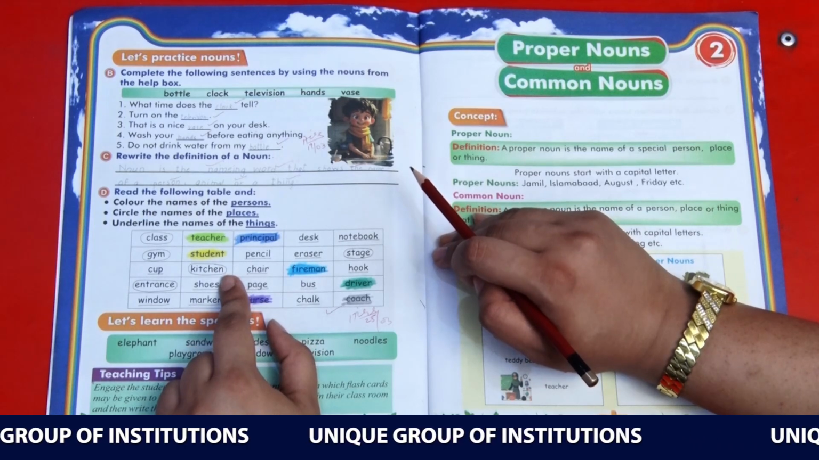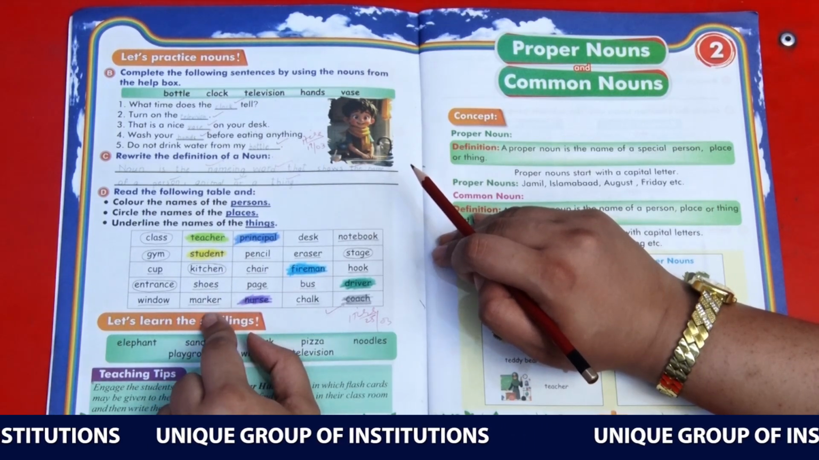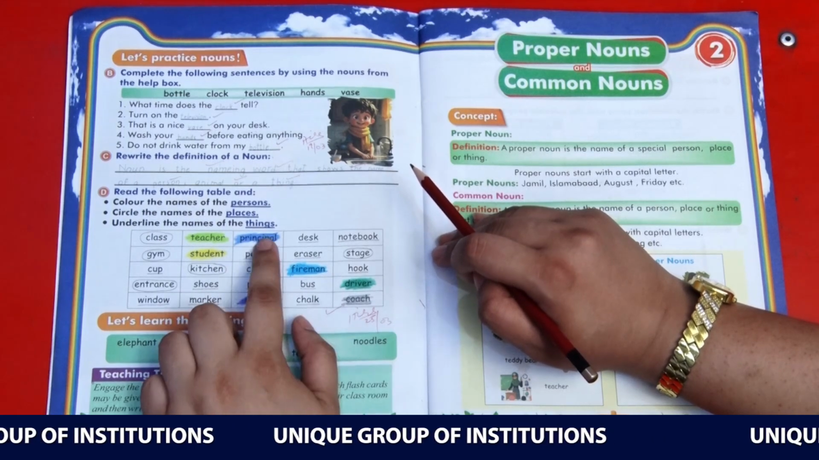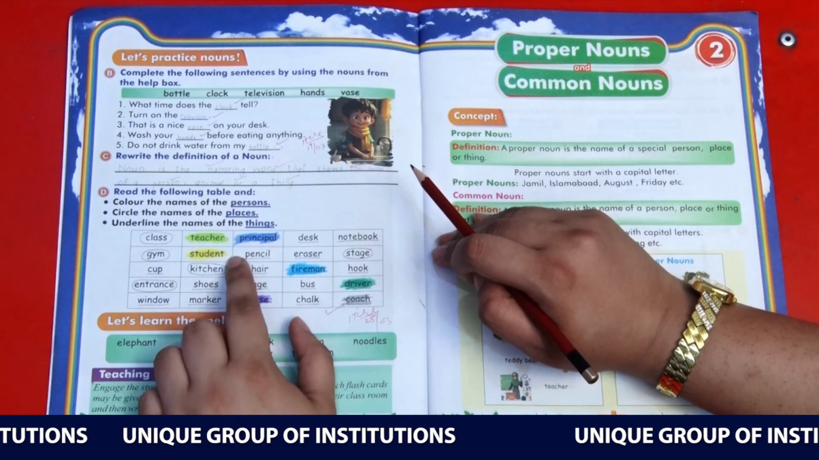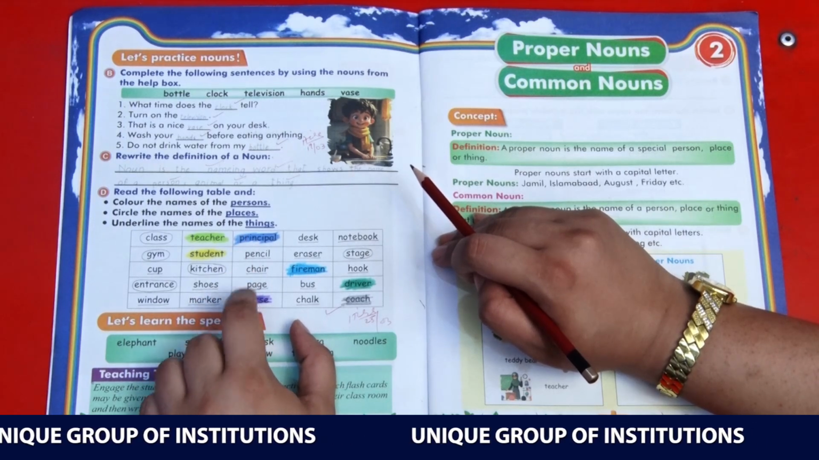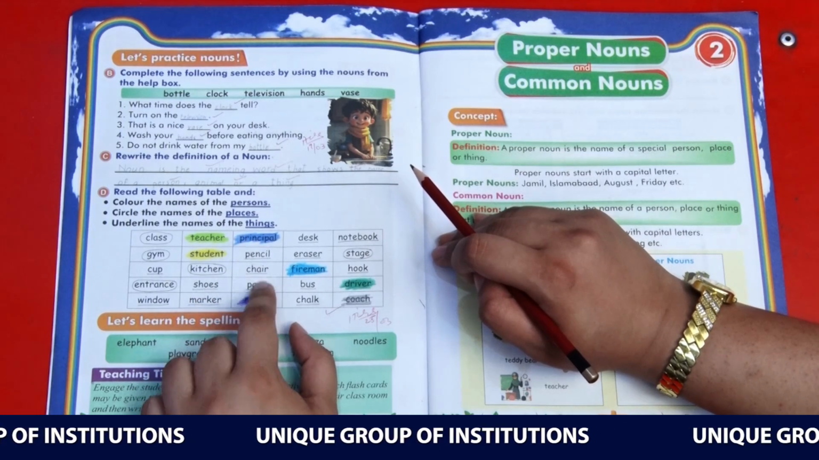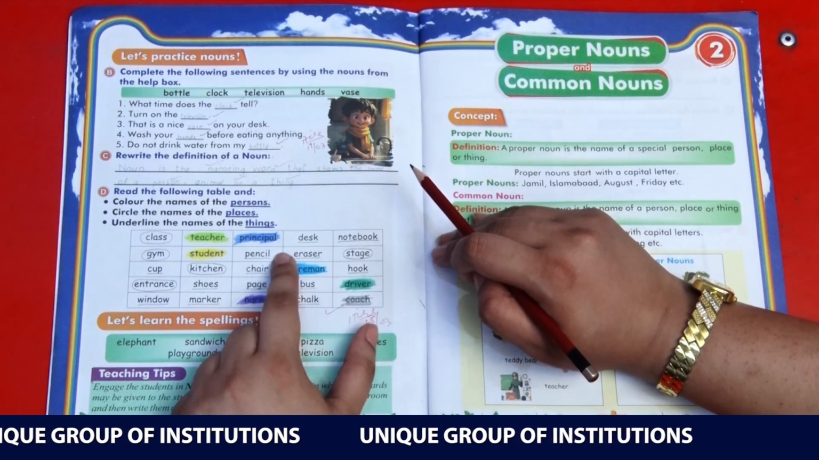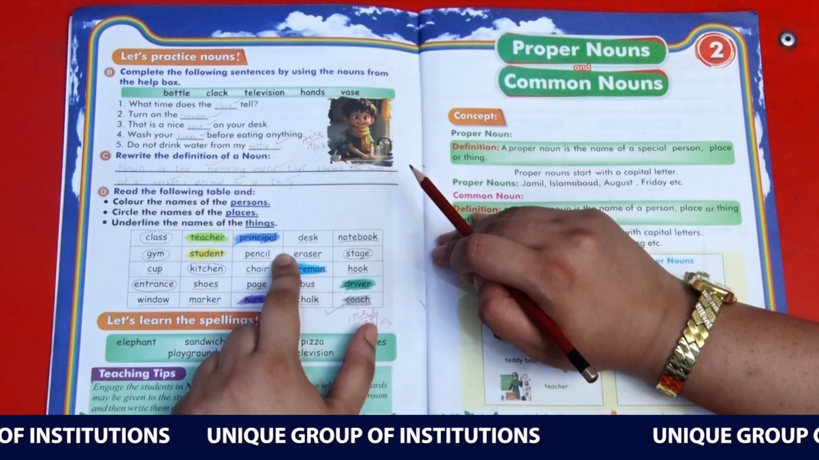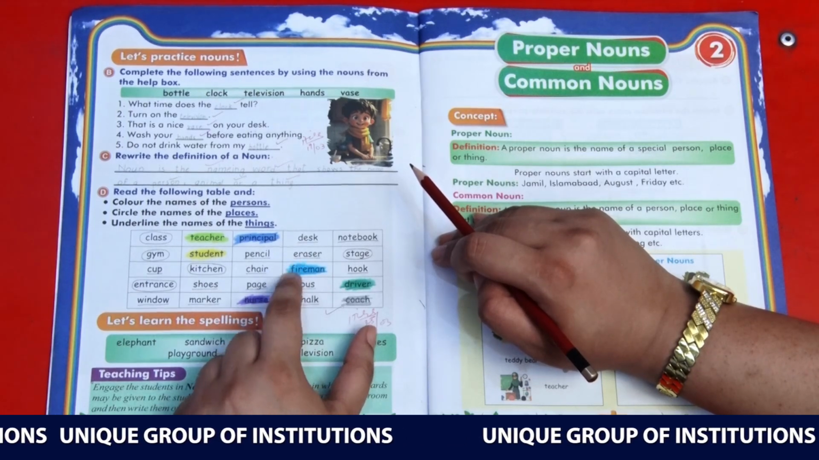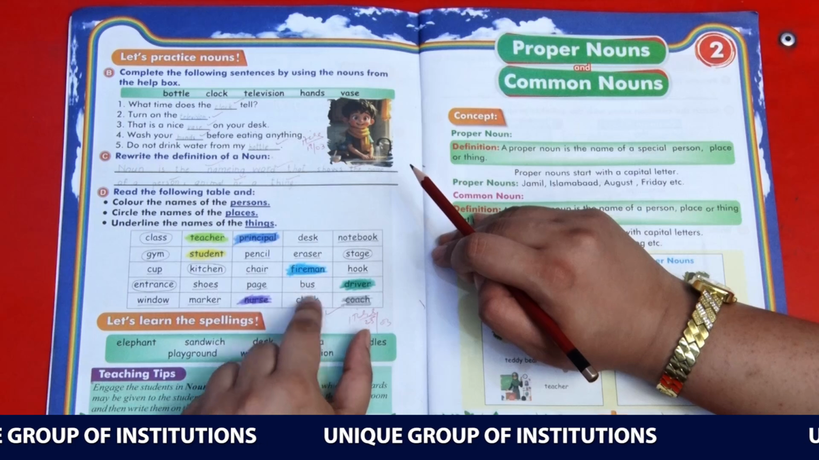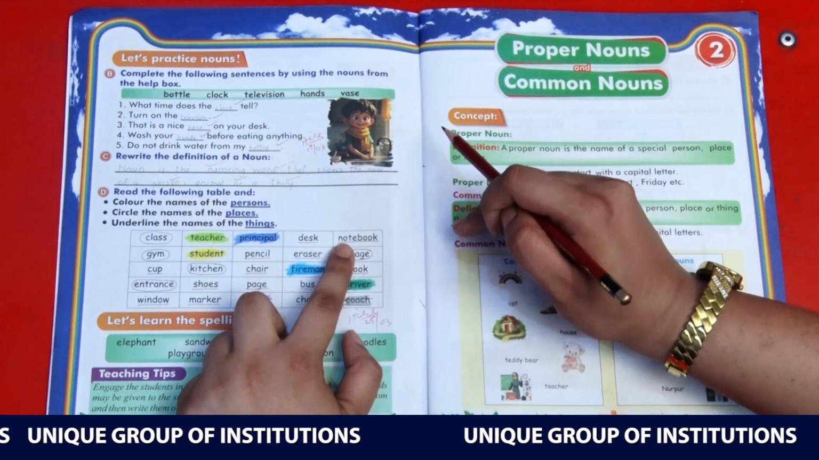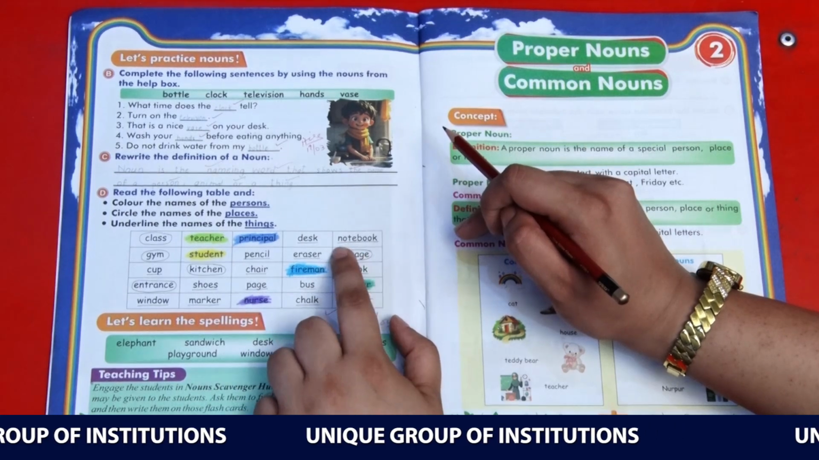Kitchen is a place, circle it. Shoes and marker are different things, so underline them. Principal again is a person, color it. Pencil, chair and page, these three are things, underline them. Nurse, a person, color it. Desk and eraser are different things, so underline them. Fireman, a person, color it. Bus and chalk, things, underline them. Notebook, a thing, underline it.